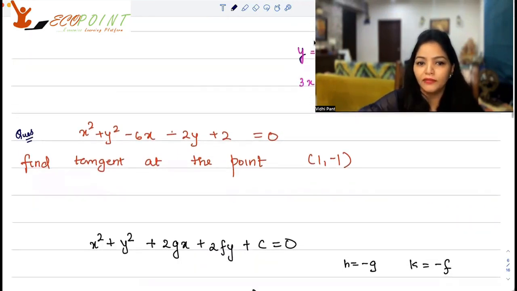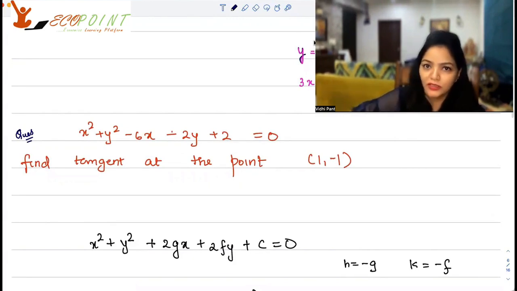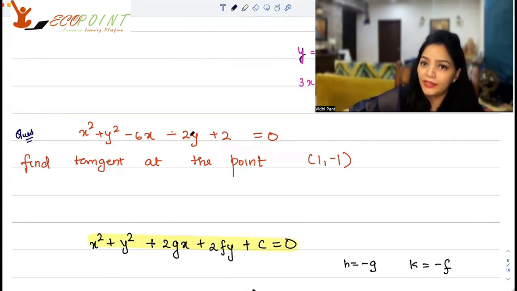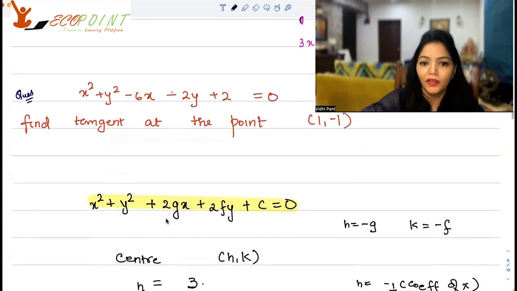So we have the general equation x² + y² + 2gx + 2fy + c = 0. That's the general equation of a circle, right? We know that the center (h, k) is (-g, -f), okay?